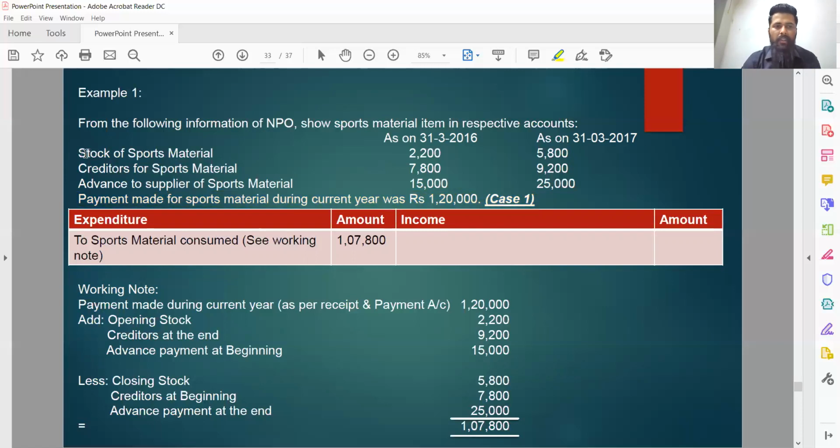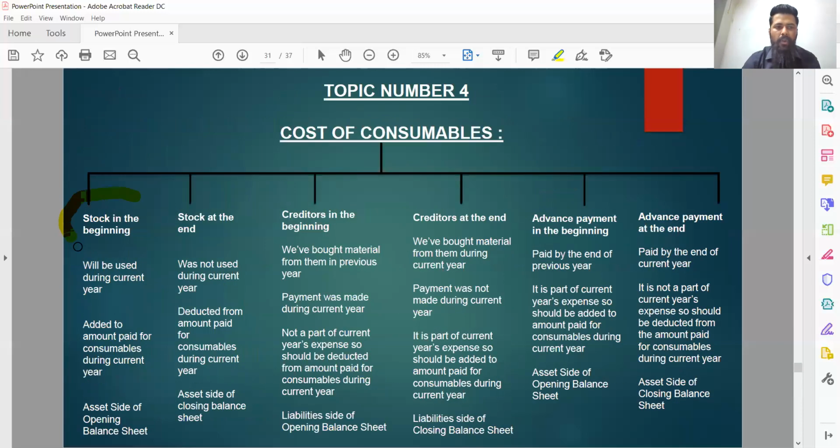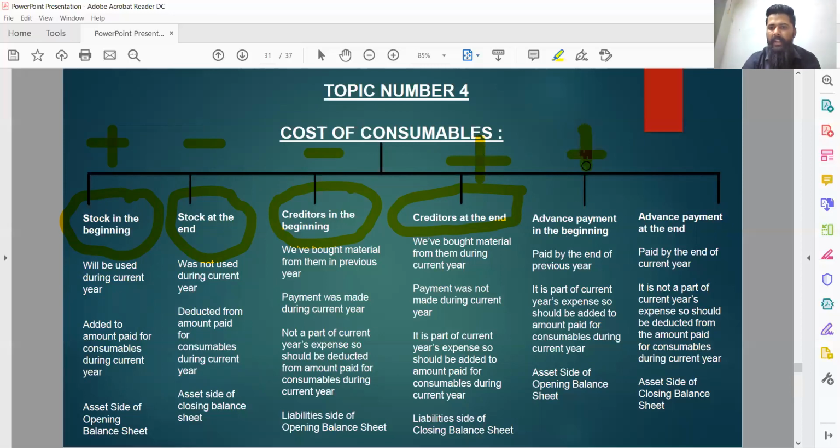Adjustment in context of opening and closing stock, creditors in the beginning, at the end, advance payment in the beginning, at the end. We have already discussed what we have to do. Opening stock should be added, closing stock should be deducted, creditors in the beginning should be deducted, creditors at the end should be added. Advance payment in the beginning should be added and advance payment at the end should be deducted.